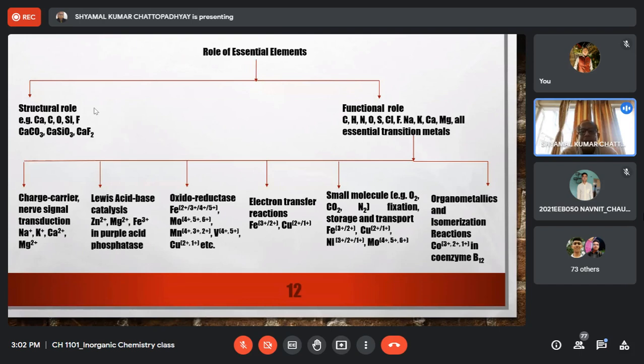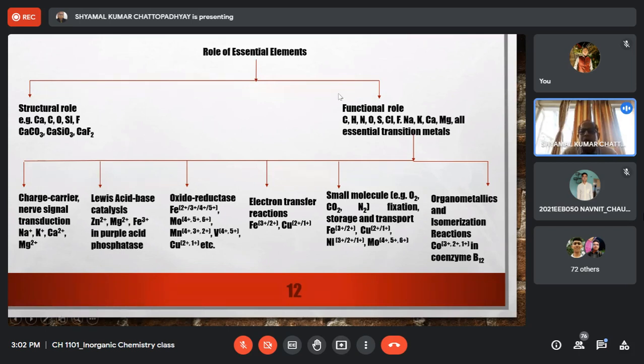And here again, you see some elements play a dual role: carbon, hydrogen, oxygen, calcium, etc. They play both structural role as well as functional role, and most of the other elements and most of the transition elements do their functional role. Now for you it will be sufficient to know that essential elements do two types of roles: structural role and functional role, and what are the structural role and what are the functional role. But just a bit of adding more, which may not be required for the exam.